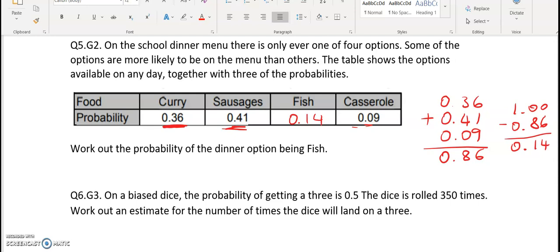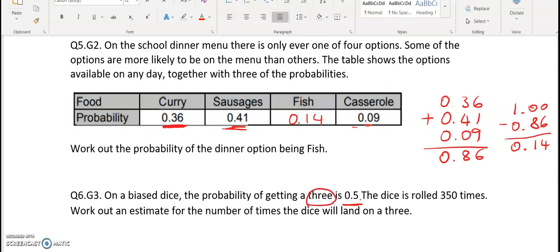In the next question we have, on a biased dice, the probability of getting a 3 is 0.5. The dice is rolled 350 times. So work out an estimate for the number of times the dice will land on a 3. 0.5 represents half. So half the time you'd get a 3.